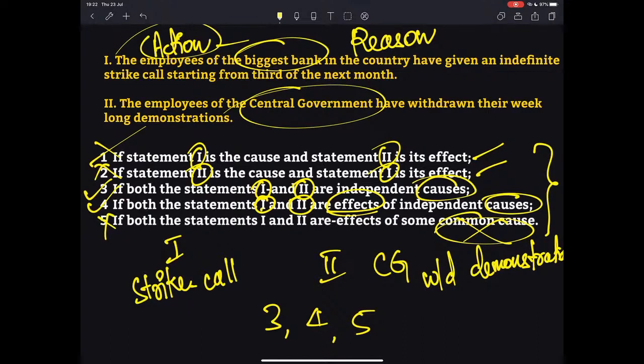Likewise, the employees of central government have withdrawn their week-long demonstration. That is also an action. Why have they done so? Because of some reason. Maybe they had a few demands. They had placed their demands in front of the central government. The central government perhaps agreed to those demands, and therefore now they have withdrawn their week-long demonstrations. That is also an action. So now we have two actions for which we have two separate reasons. With this in mind, which option would you select now?